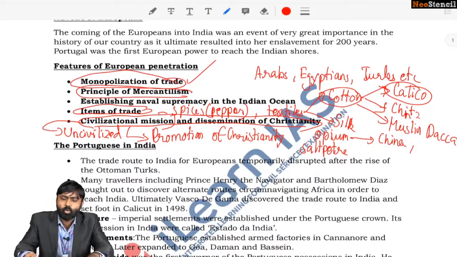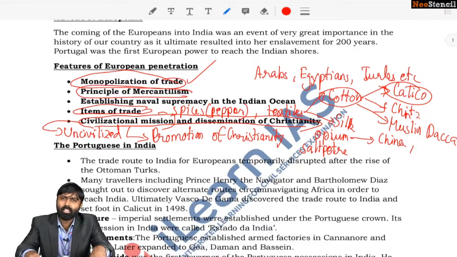I have already mentioned that the Romans had established firm trade contacts in the subcontinent. So do you think that the Europeans were unaware about a sea route? They already had the Mediterranean sea route. So why the sudden interest in exploration? Why was Vasco da Gama's arrival in India considered to be such a big thing, if it had been already done by other European travelers or other European powers before him? The Roman Empire had a lot of trade with the subcontinent. So why is Vasco da Gama's achievement that important?